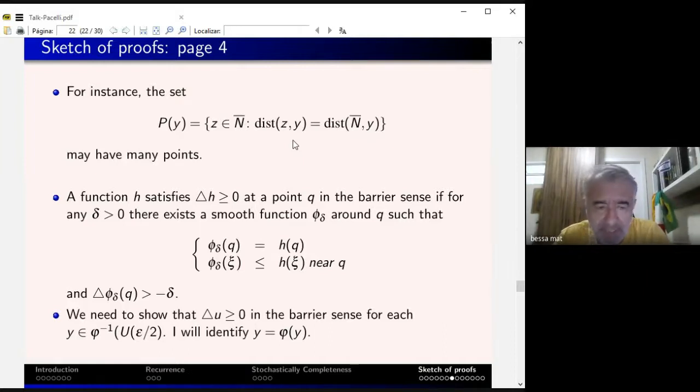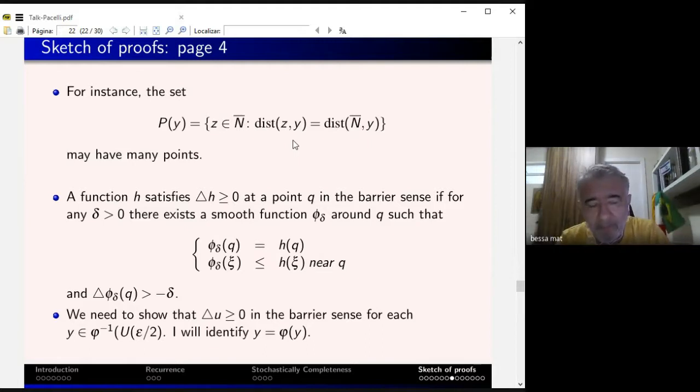Now, everybody knows it, but I'm going to mention what a subharmonic function in the barrier sense at a point is. A function h satisfies this equation in the barrier sense at a point Q if for every positive delta, you find a smooth function around Q that coincides with h at Q and is less than or equal to h near Q, and the Laplacian of this function, call it phi delta Q, is bigger than minus delta at Q. So you have this family of functions where the Laplacian is almost non-negative, bigger than minus delta, and is below h. So looking at the graph of h, you have something touching from behind it.